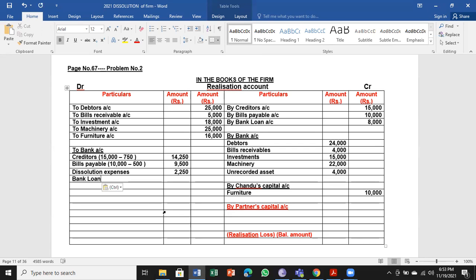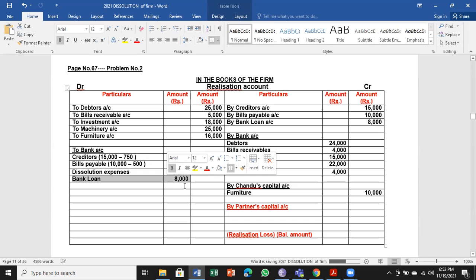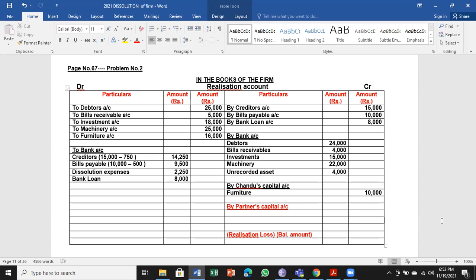So even though they don't tell anything, we have to assume the business has paid the full amount of the bank loan. So the bank loan is to be taken under the bank account, assuming the entire bank loan amount has been paid in full. This is the hidden information. Many students don't see this.